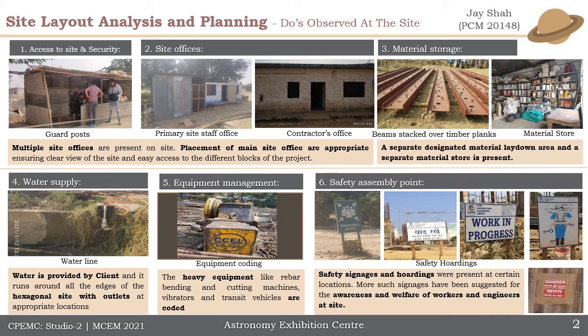Coming to the site layout and analysis and the planning, here are the dos observed at the site. Multiple site offices are present on the site, also a separate designated material laydown area and a separate material store for material storage. The water is provided by the client and it's on the periphery of the hexagonal site. Also, coming to the equipment management, the heavy equipments are coded. Also, the site assembly points are present on the site and the awareness and welfare of workers and engineers is done.